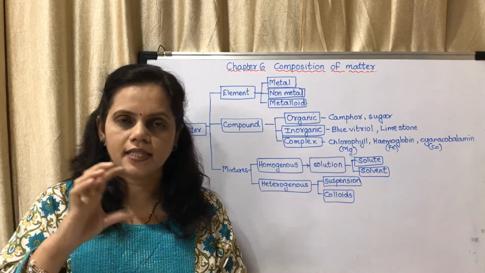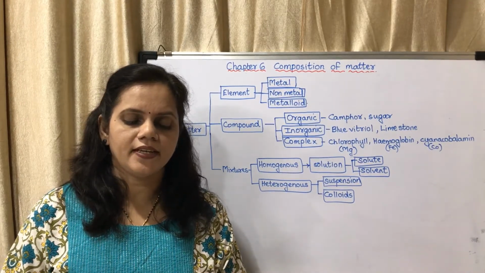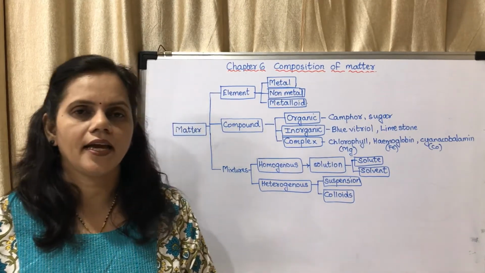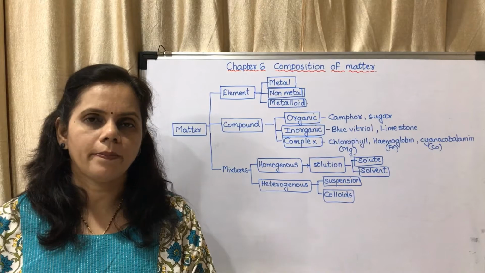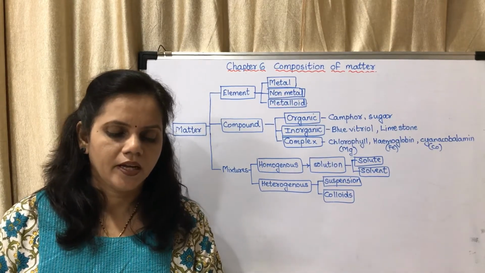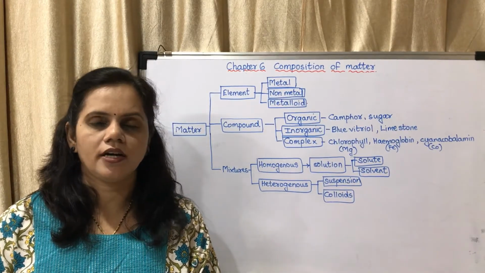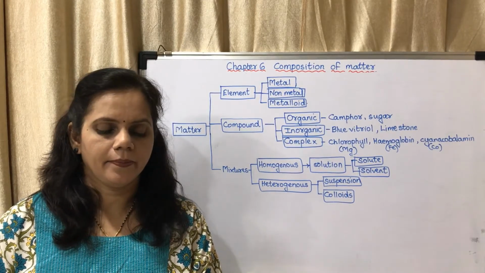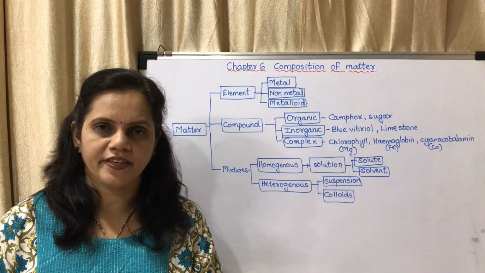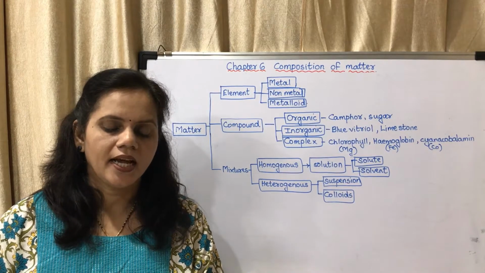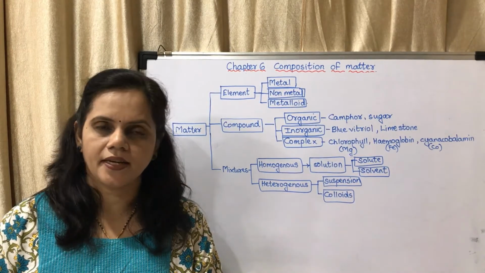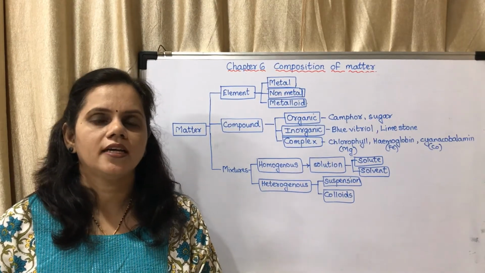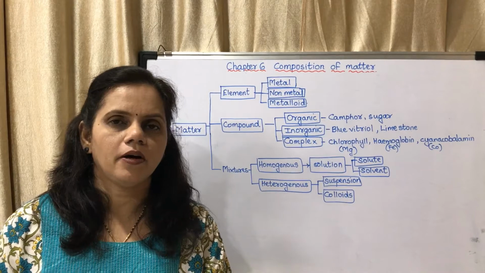So there is another box. Elements having a shiny surface: it is Fe, Cu and Al, that is iron, copper and aluminium. Elements that flatten on hammering: iron, copper, aluminium. Elements with a dull surface: it is carbon. Elements that break on hammering: it is carbon. Sorry, that is coal. Coal is made up of carbon.